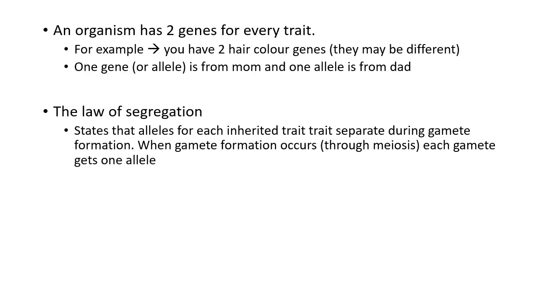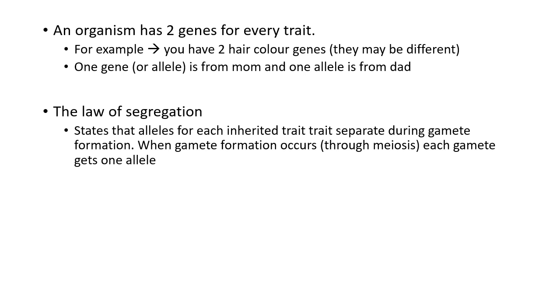So what he said is that an organism has 2 genes for every trait. I do want to emphasize and reiterate that he didn't use the word genes. He used the word elements, but now we can say genes because we know what they are, because genes wasn't a word back then.